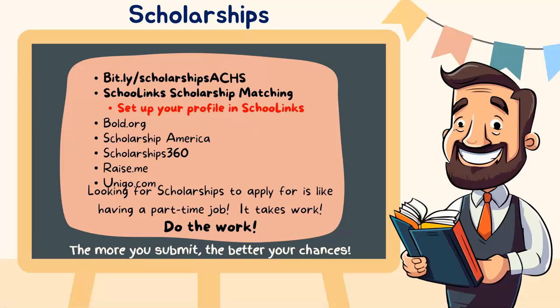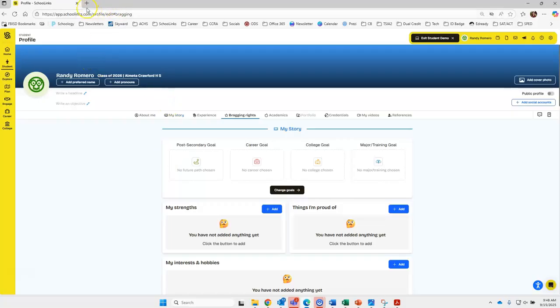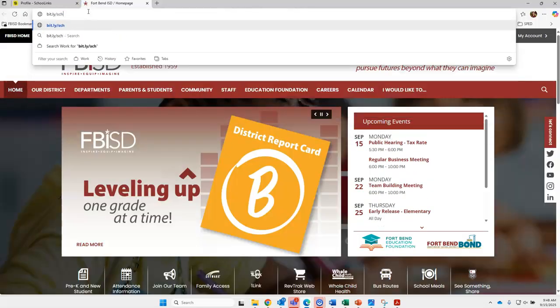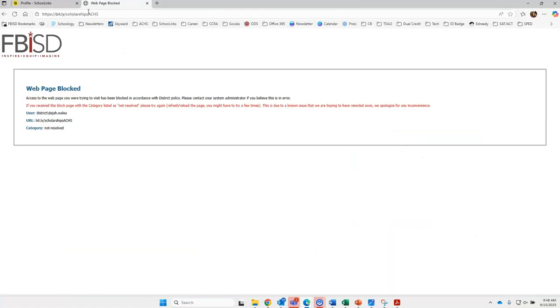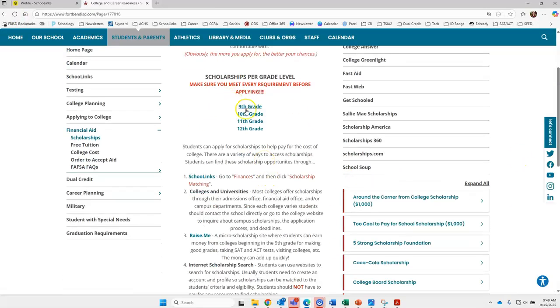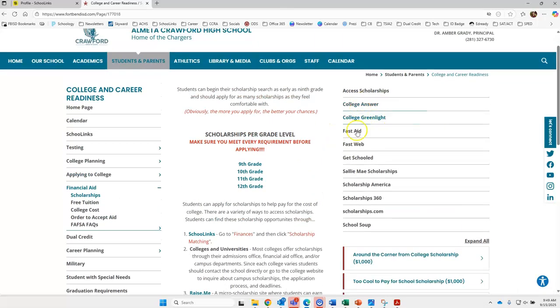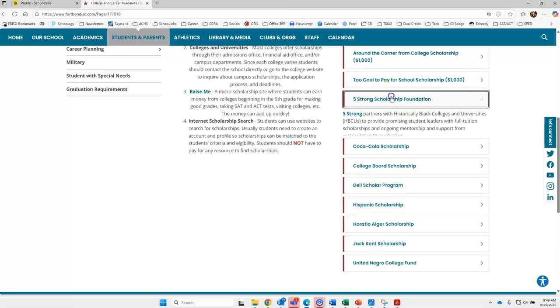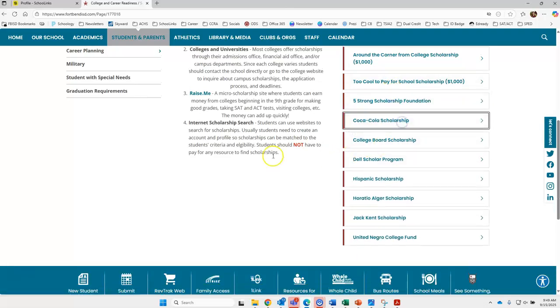I do want to show you. I'm going to just show you, so I'm going to type in that link there, slash scholarships. It might do that. You just click this refresh button and then boom, you're here. So this is what the website looks like. It is by grade level and then also these trusted ones. I do have a couple here. These are mainly for seniors, so go ahead and check those out.